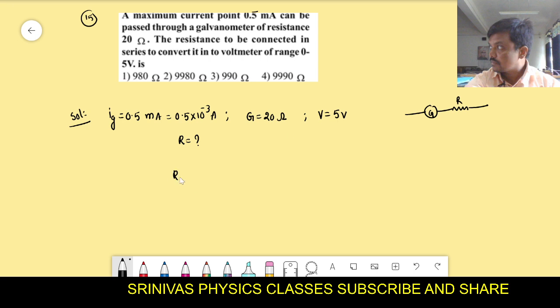Our formula is very simple, that is V by Ig minus G, where V is 5 volt we want to measure, and Ig is 0.5 into 10 to the power of minus 3, minus the galvanometer resistance 20. Then you will get 10,000 minus 20. That means the R value is 9,980 ohms. This is the answer. Let us go for the 16th problem.